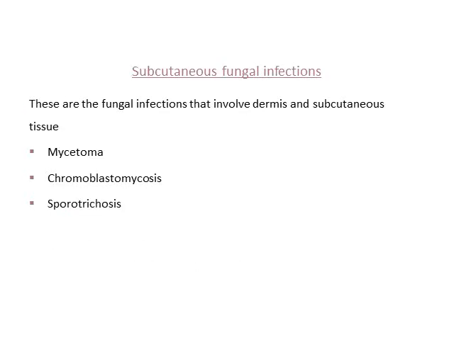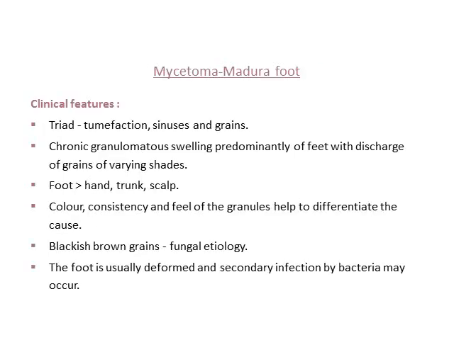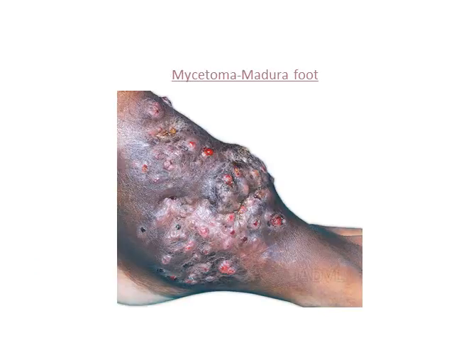There are certain subcutaneous fungal infections which you should know. The most important ones are mycetoma, chromoblastomycosis, and sporotrichosis. Mycetoma is a triad: tumefaction, sinus formation, and grains. It is a chronic granulomatous swelling, predominantly of the feet, with discharge of grains in varying shades. Foot is more commonly involved than hands, trunk, and scalp. Color, consistency, and feel of granules help to differentiate the cause. Blackish brown granules are fungal etiology, and the foot is usually deformed, and secondary bacterial infection is quite common.